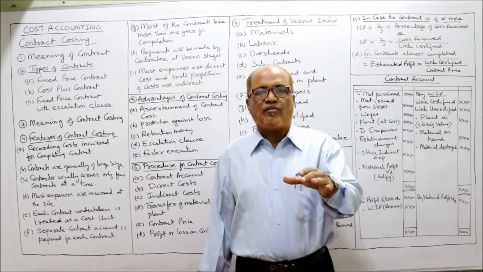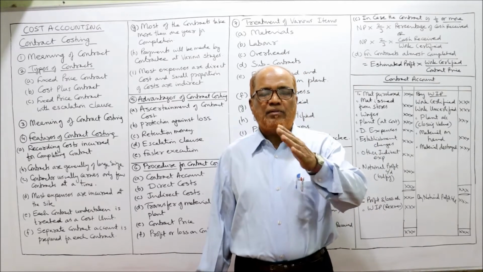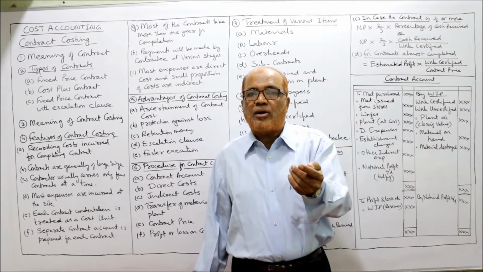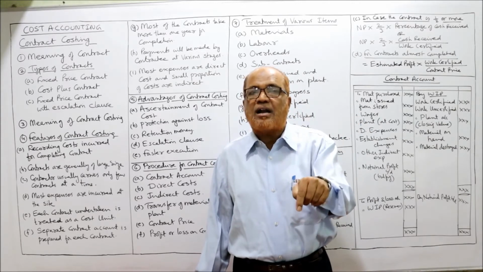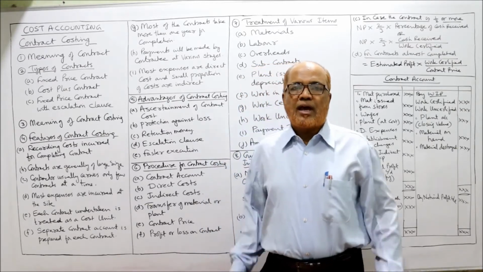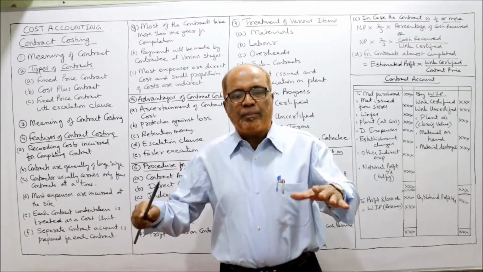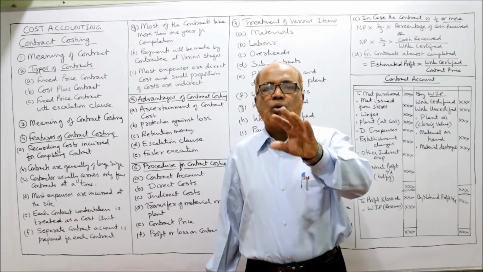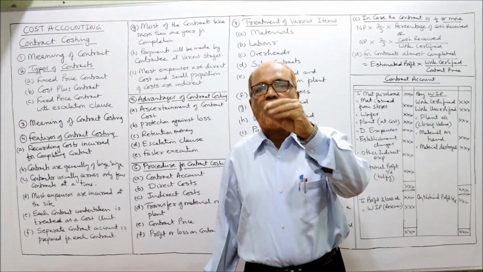In this type of contract, there is an agreement between the contractor and the contractee that the contractee will make the payment of the cost incurred by the contractor plus a percentage of margin. Example, the contractee says, I will pay you 20% profit on cost.